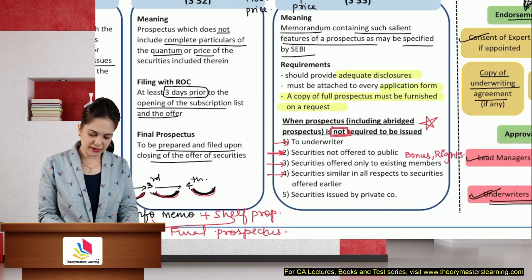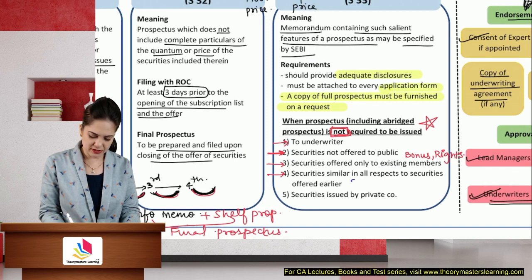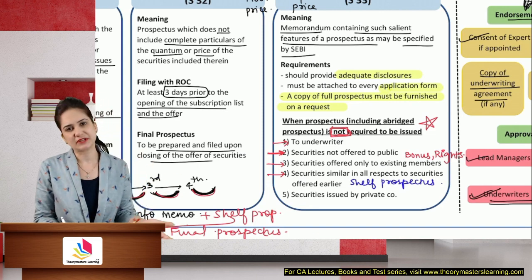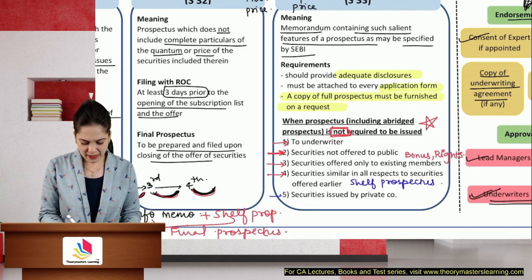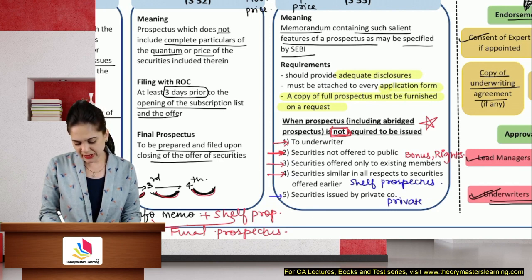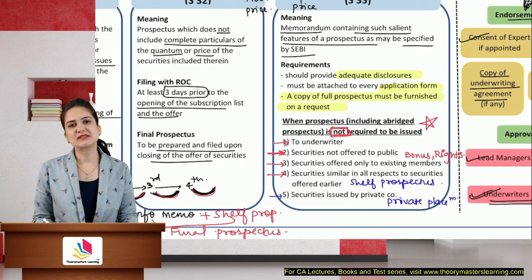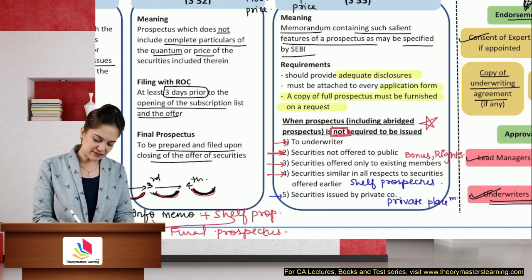Securities which are similar in all respects to those offered earlier, in this case we offer a shelf prospectus. They are similar to the securities which we offered in the past. Securities issued by a private company, this will include private placement. So when the public is not involved, when you're going to the existing shareholders or a limited group of people, a prospectus is not required. So very, very important for exam.